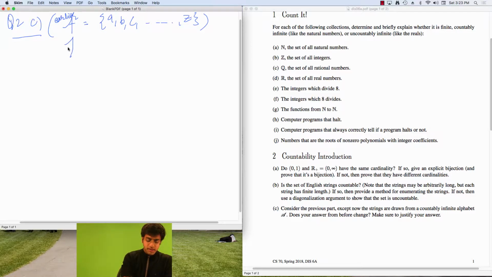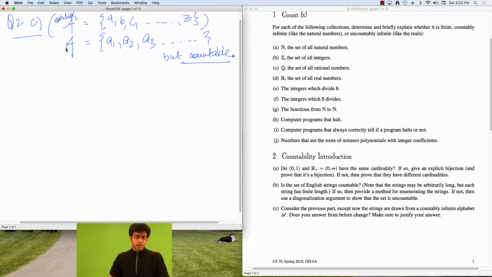Now, my alphabet A is no longer finite, but it's not the worst kind of infinity to deal with. It's some A1, A2, A3, and so on, infinitely, but it's countable, right? So the key argument that we will make use of later on is that even though A is not finite, it's countable. OK, and we construct the set S as before. So S is again defined to be the union over all k of A to the k, where k is a natural number.